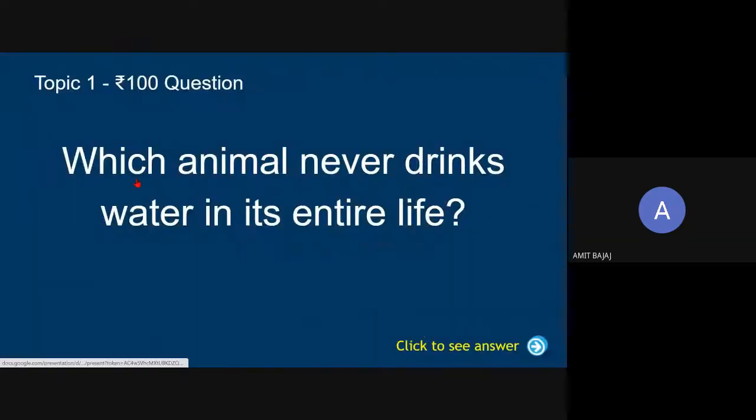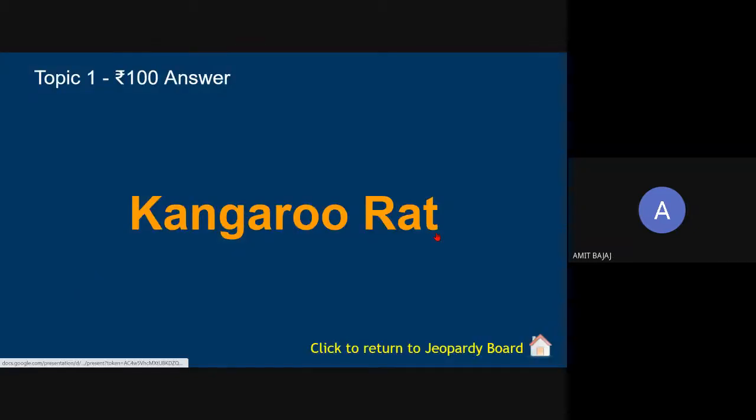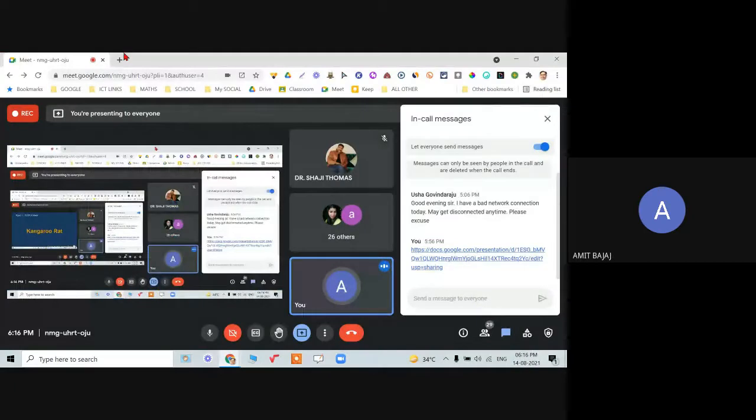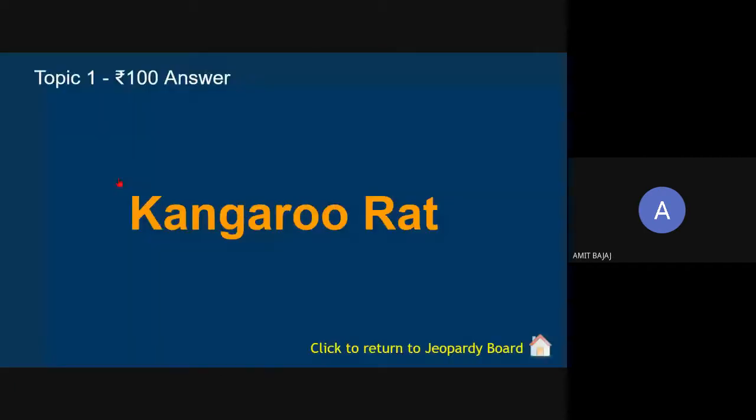The only idea is कि इस तरह से अगर आप प्ले करते हैं, students maybe get excited. Only team A they are answering. If they give the correct answer or wrong answer, you can always have the option. Click to see answer. See at the bottom. When I click on this, it will show me the correct answer as kangaroo rat. You can have a discussion on that. Again, open a new browser. You can talk about kangaroo rats also.